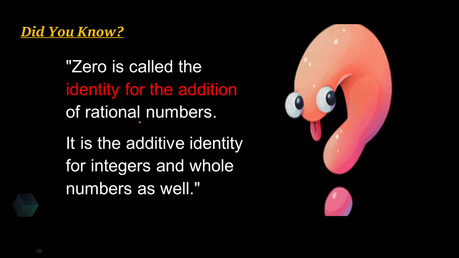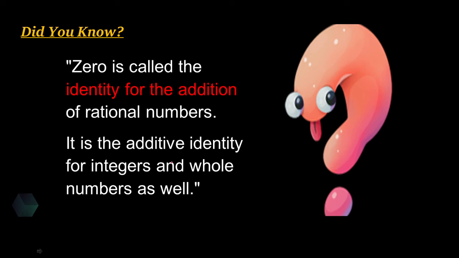Now children, did you know 0 is called the identity for the addition of rational numbers? And not only rational numbers, it is also called the additive identity for all the integers and whole numbers as well. Now, what is this additive identity or identity for the addition?